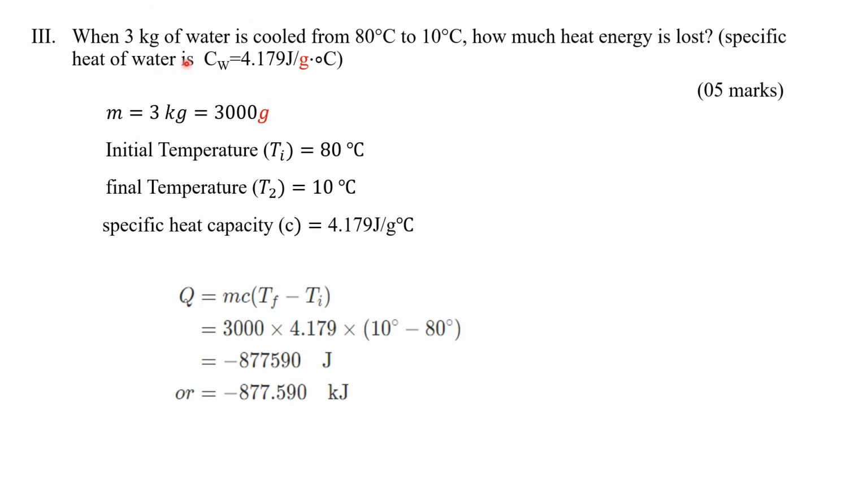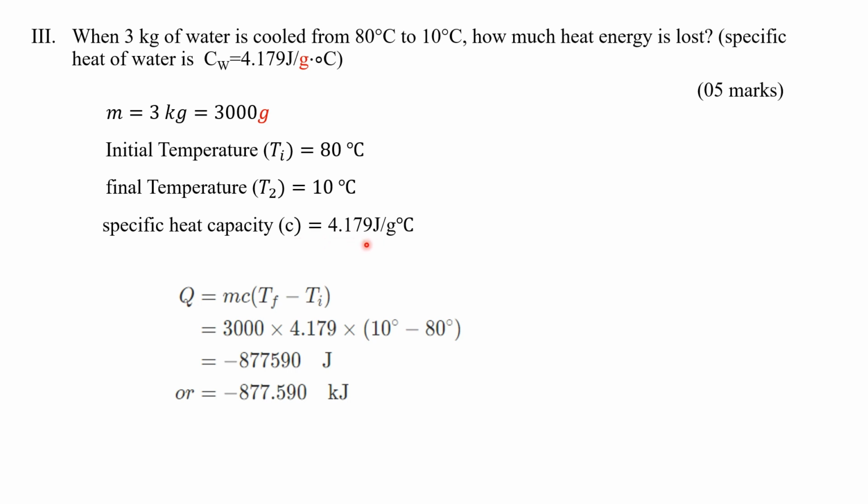We know the mass of water is equal to 3 kg, but we need to convert this to grams because the specific heat of water is given per gram. We know the initial temperature is this, and the final temperature is 10. The specific heat capacity of water, Cw,